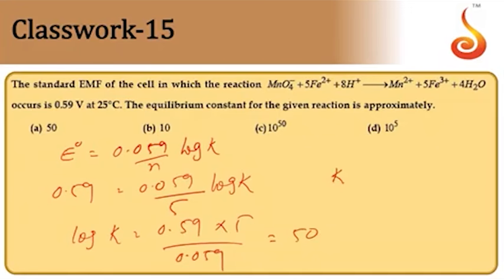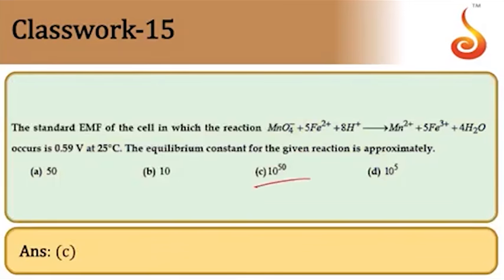So log K is 50 means K is equal to antilog of 50, which comes to 10 to the power of 50. So the answer is option C, 10 power 50.